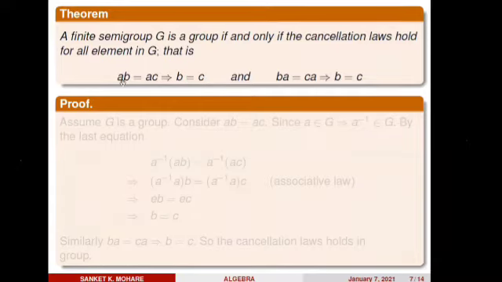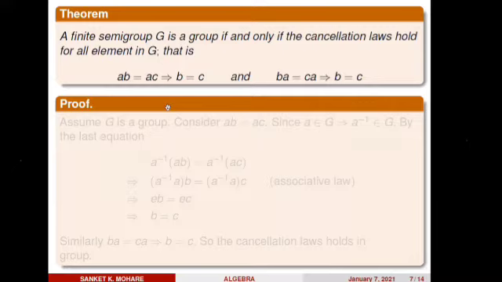Which element did I cancel out? a, which is on the left side. So this is called the left cancellation law. And ba equals ca implies b equals c. Here a is cancelled from the right side, so this is called the right cancellation law. So if the cancellation law holds in a finite semigroup G, then it is a group. And if a finite semigroup G is a group, then the cancellation laws must hold.